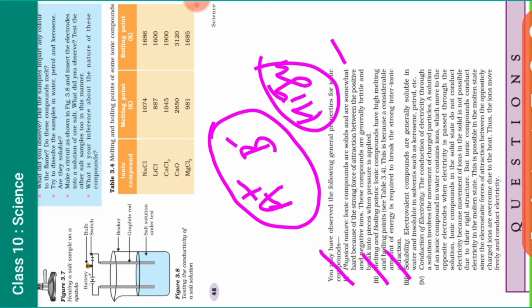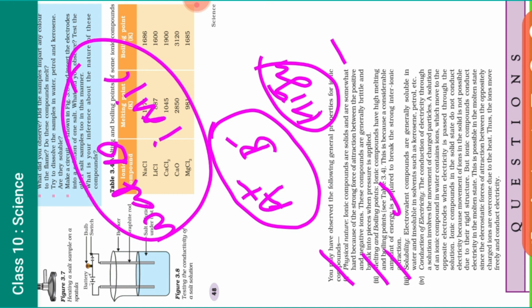Whenever we are talking about solubility, just remember one thing, that an ionic compound is also called an electrovalent compound. Electrovalent, because only valence shell electrons are lost and gained. That is why they are called electrovalent compounds, and they are soluble in water and insoluble in organic solvents. Why are they soluble in water? Because the nature of water and the nature of ionic compounds is almost the same. That is why they are soluble in water.